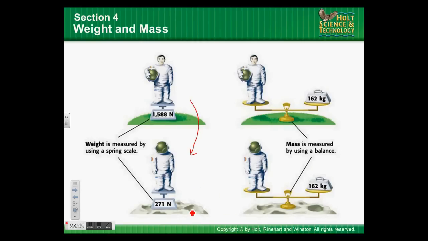Why does the moon have less gravity? Because the moon has a smaller mass. You see the mass, 162, the mass remained the same, because mass is a measure of the amount of matter in an object. When he went to the moon, he didn't lose any matter. He didn't lose an arm or a leg or eat a cheeseburger or something like that. His matter is the same, so his mass is the same.